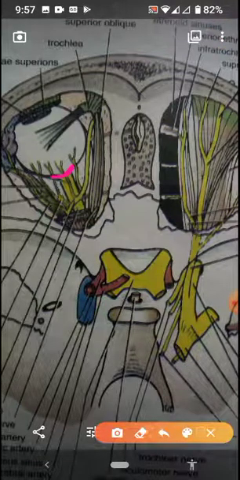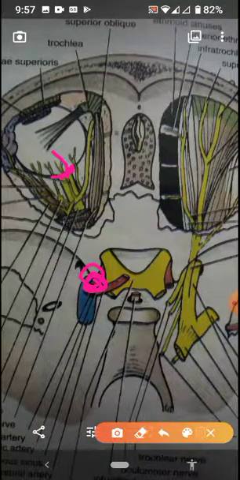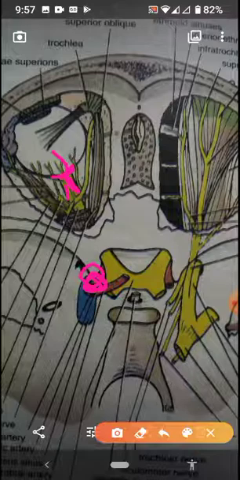All membranes are fused here, and only the optic nerve enters the sclera. This is the reason when you have increased intracranial pressure, you also feel that pressure behind your eyes. So this is all about the optic nerve.